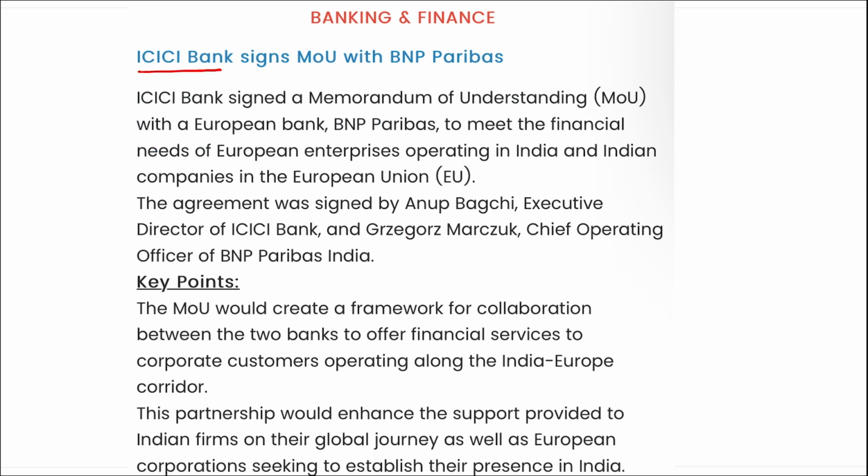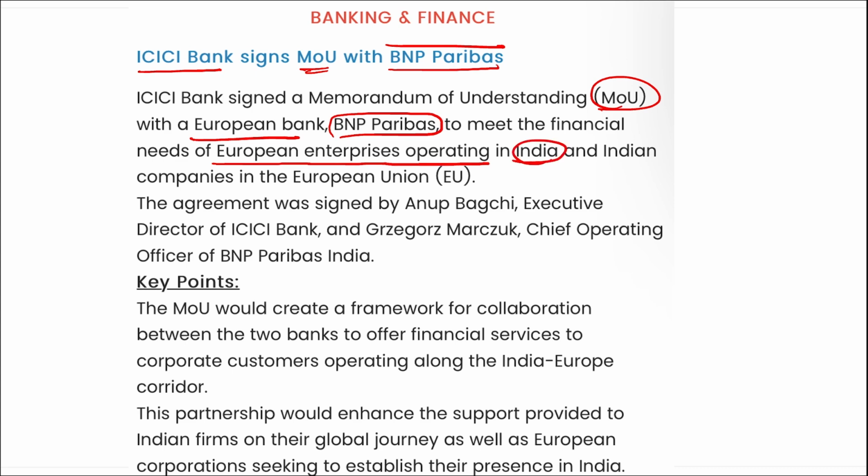Next is ICICI Bank has signed a memorandum of understanding with BNP Paribas. I repeat, ICICI Bank has recently signed a memorandum of understanding with European bank, that is BNP Paribas, and this is to meet the financial need of European enterprises operating in India and Indian companies in the European Union. This agreement was signed by Anup Bagchi, who is the executive director of ICICI Bank, and Grzegorz Marczak, who is the chief operating officer of BNP Paribas India.